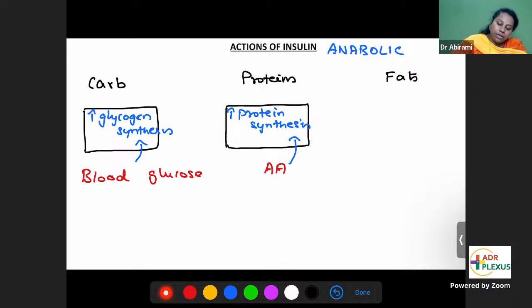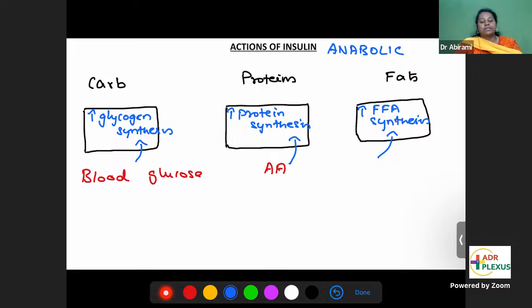Fats. What does insulin do to fats? Insulin increases free fatty acid synthesis. So insulin is increasing all the storage forms of carbohydrate, proteins, and fats. This is how insulin is able to bring down the blood glucose levels.